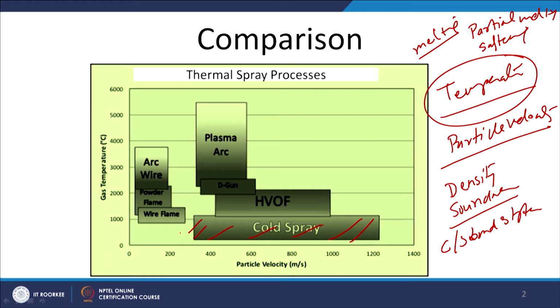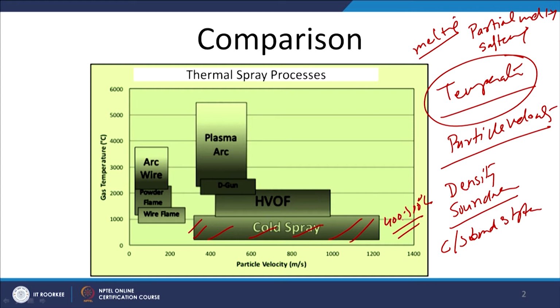In the cold spray process, the gas temperature is very limited, and the particle temperature is also like 400 to 500 degrees centigrade. So there is no melting as such, and primarily thermal softening of the material takes place, while in other processes the temperature rises more.